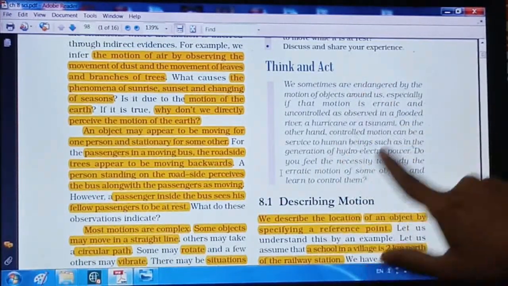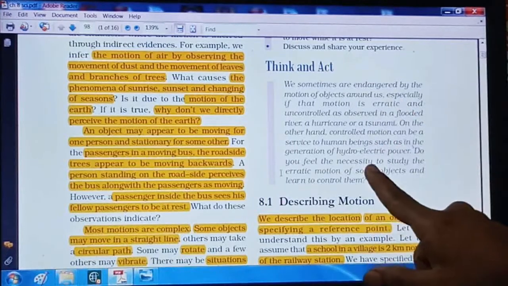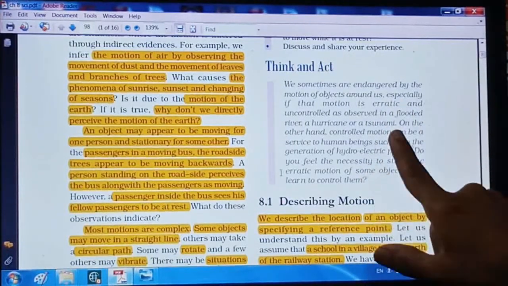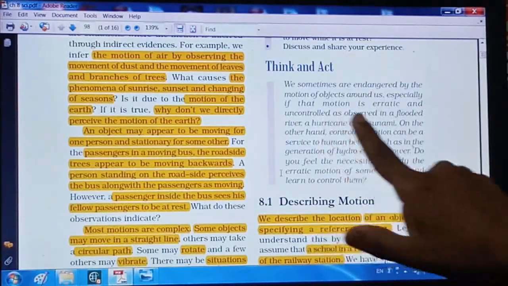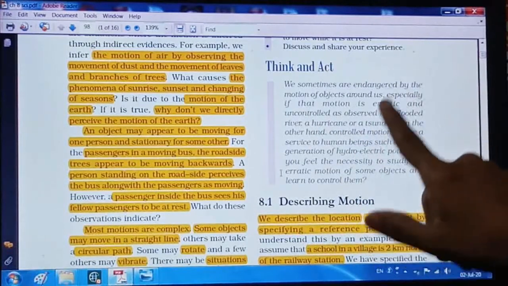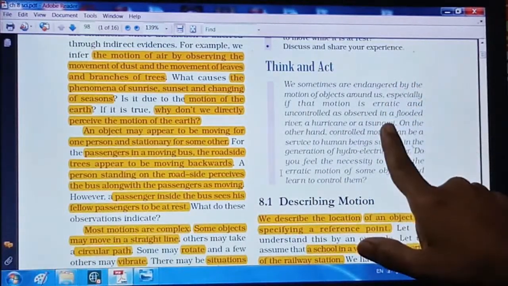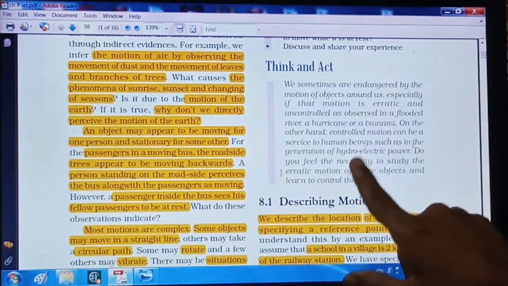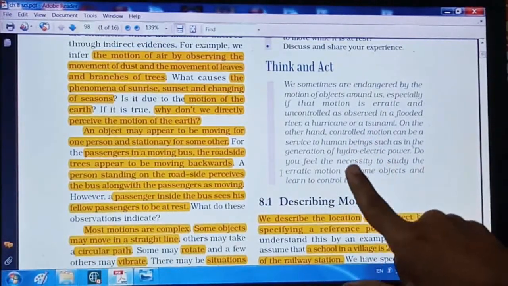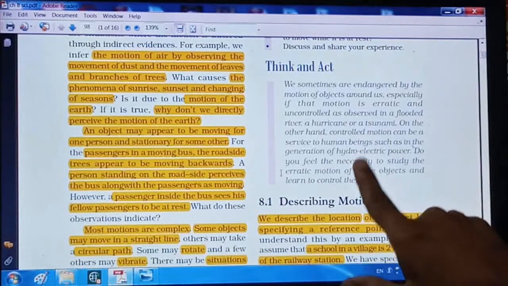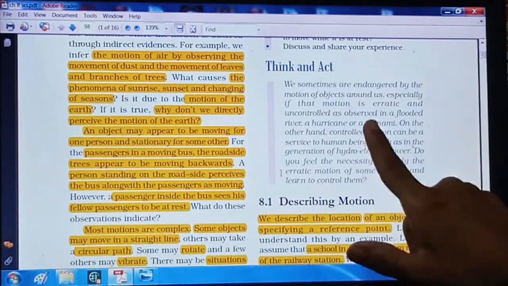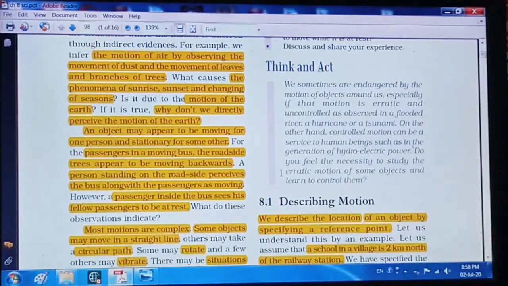So both you just have to understand that whenever the motions are uncontrolled, then they may cause harm to us, but the same whenever it is under control, then it may be used for our service, for our benefit we can use them.